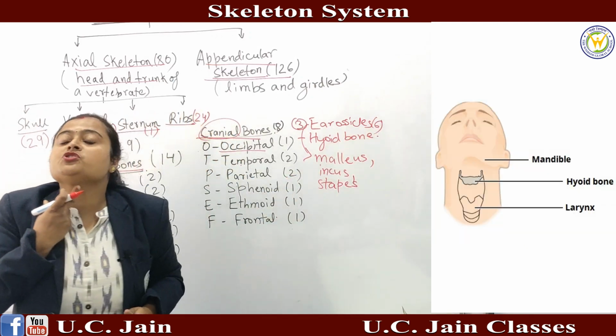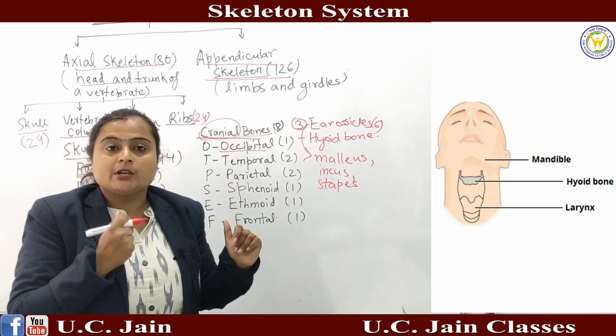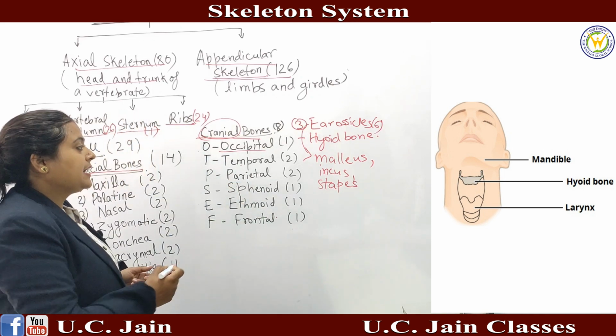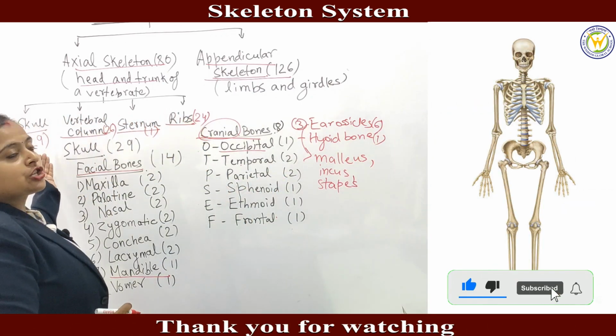And the hyoid bone is just below the mandible, and you can see the hyoid bone in the image also. The hyoid bone is 1 in number. So this is the division of the skull.